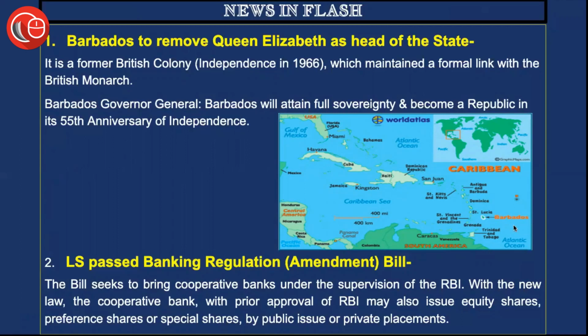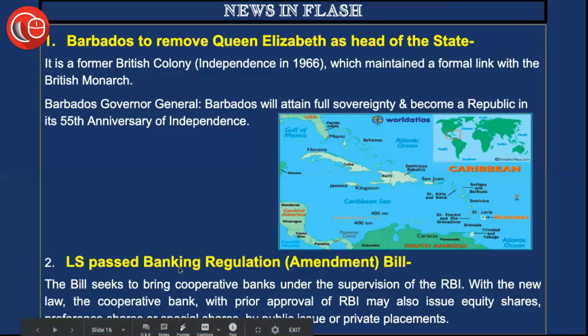Now here, as you can see, is Barbados. It's a very small island, and this is the Caribbean. These are all known as the Caribbean islands. Somewhere here we have the United Kingdom. This is the area at large we are studying. This is the Caribbean Sea, and you must have all seen the movie Pirates of the Caribbean. This was the area at the center of discussion in that movie. It falls exactly between North America and South America. So this is the Caribbean Sea, and these are all Caribbean islands. One of those is Barbados, which is now going to declare itself a republic.